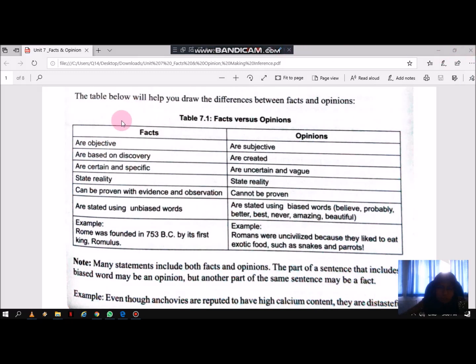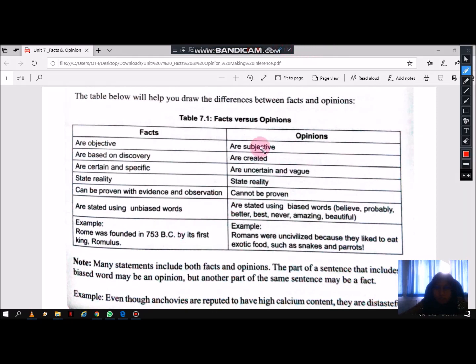So let's see. The first one, facts are objective, based on discovery, certain and specific, can be proven, using unbiased words, very direct. A fact statement will not use any adjective or persuading phrase or persuading words.